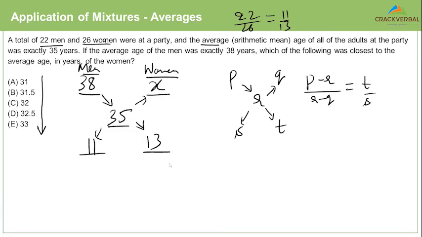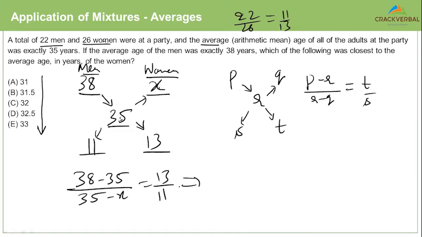Do the same thing here, right? You would say 38 minus 35 upon 35 minus X equal to 13 by 11. Okay, just do this. Just execute the alligation diagram. Once you do that, the equation will take care of everything else.